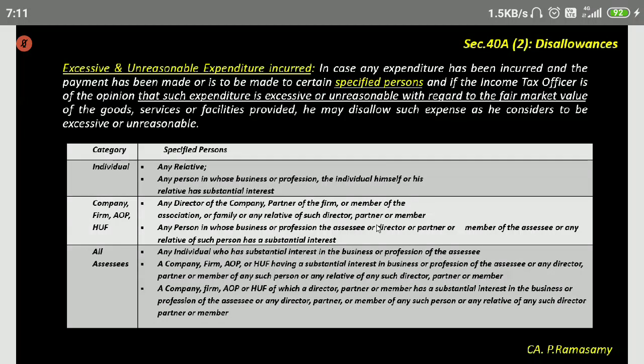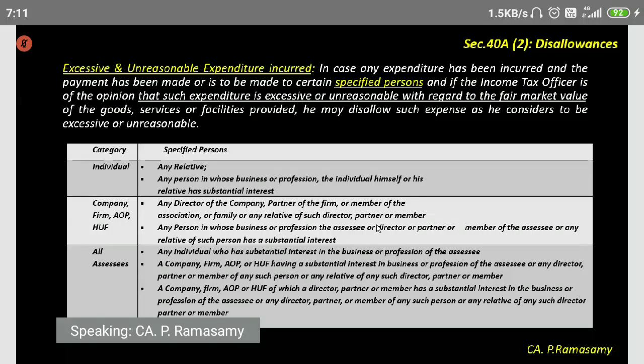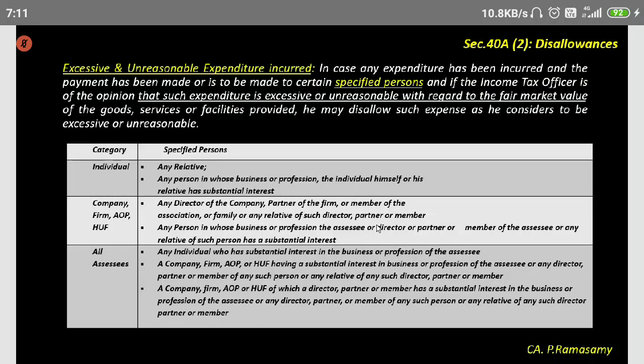I'll give you an example. Just listen to this example, then try to understand. Okay, right. Now, suppose I have a chartered accountant firm. I have 10 desktops. Okay, desktop computers I've got. Example.